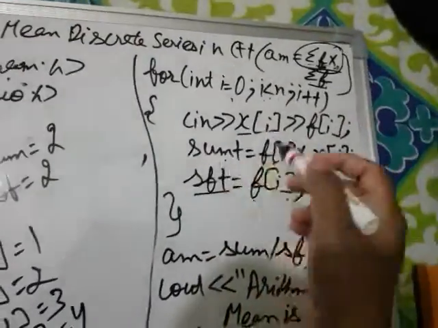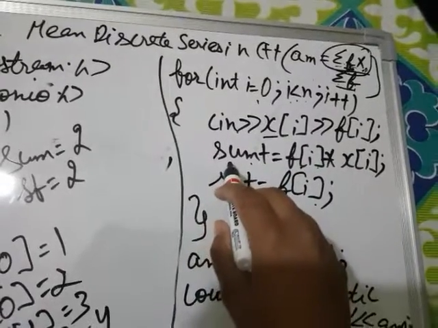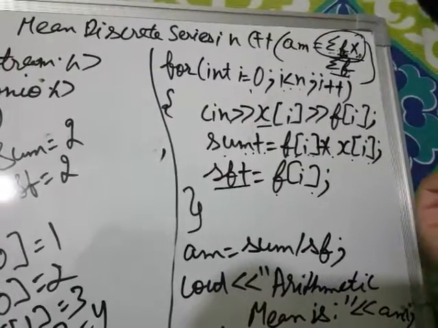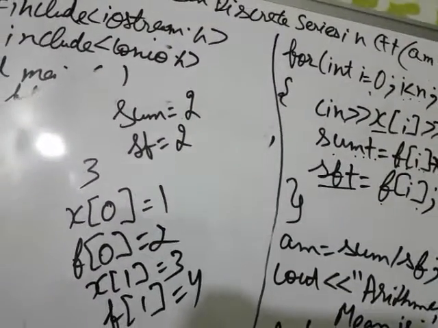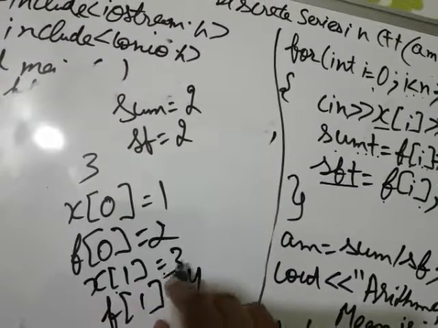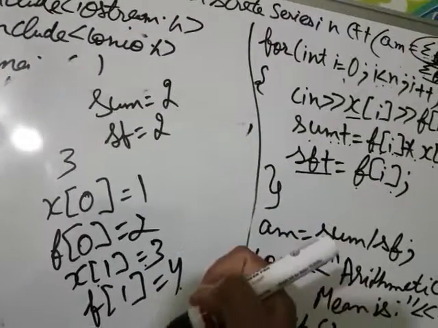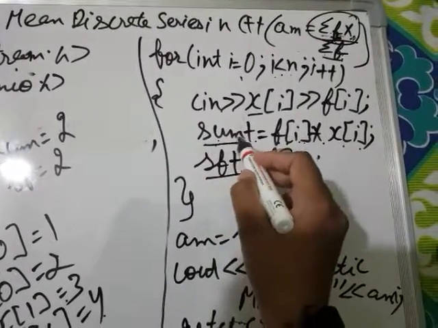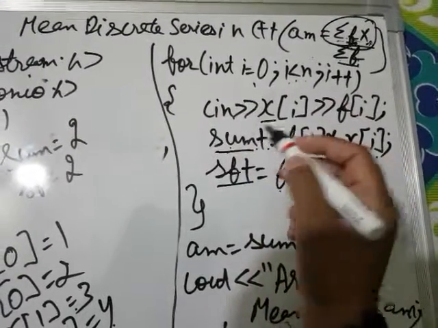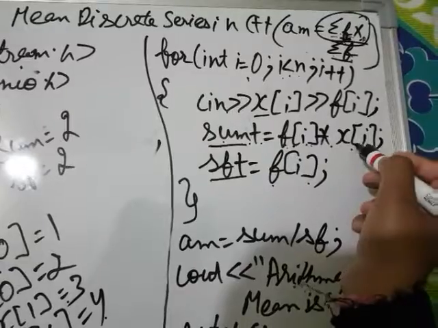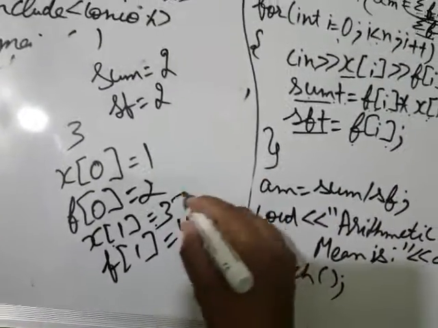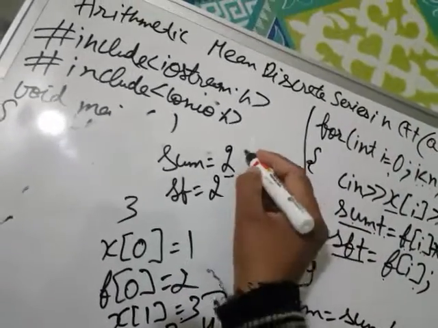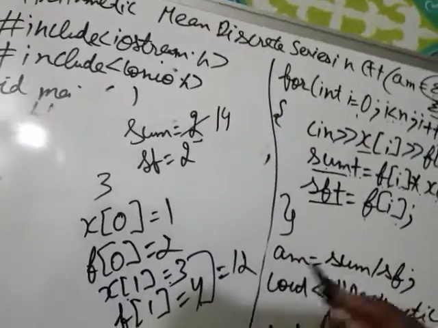Now what will it do? It will do sum plus equals f1 multiplied by x1, as i is 1. So f1 contains 4 and x1 contains 3, so 3 multiplied by 4 is 12, right? It will add the sum's old value, 2, with the frequency multiplied by x, 12. 2 plus 12 is 14. Now the new value of sum is 14, right?